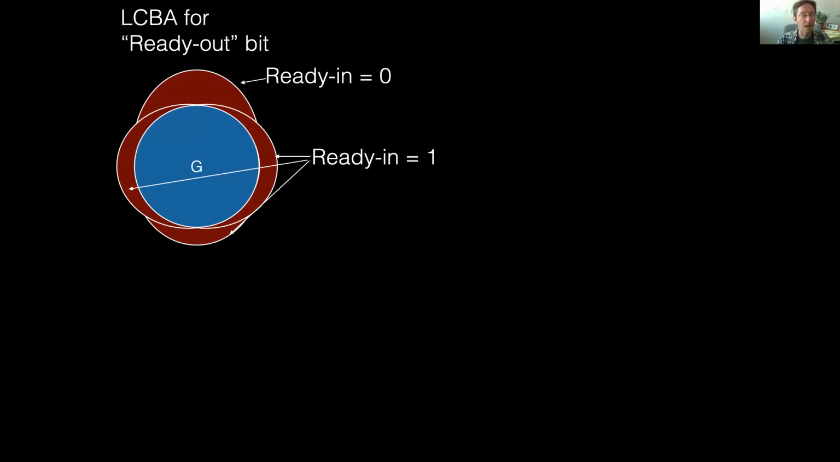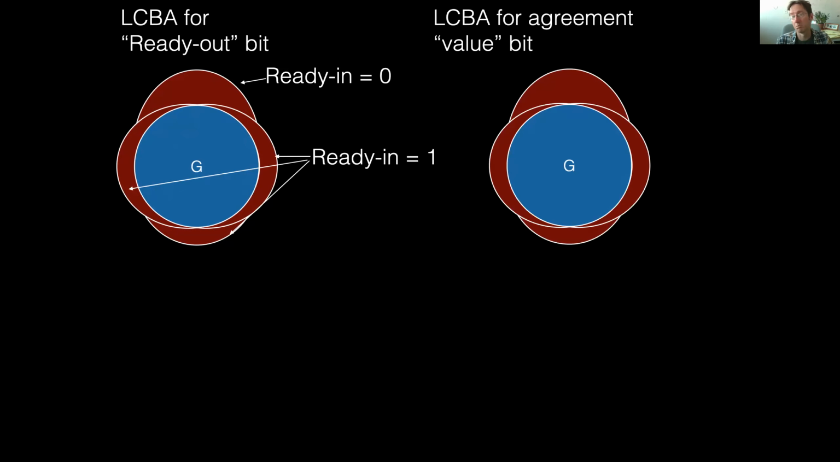So here we have, in the promise agreement, I'm sorry, in the implicit agreement problem, we're running LCBA for the ready out bit. This node has a very large SX set, so its ready input is set to be 0. And all of the other 3 good nodes have ready inputs of 1. So everyone would run the LCBA algorithm in this example, and they will set their ready out bit to be something. Maybe they would all set it to be 1.